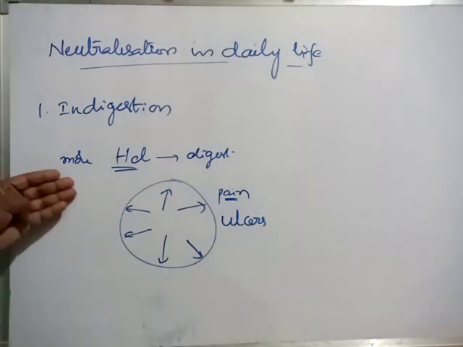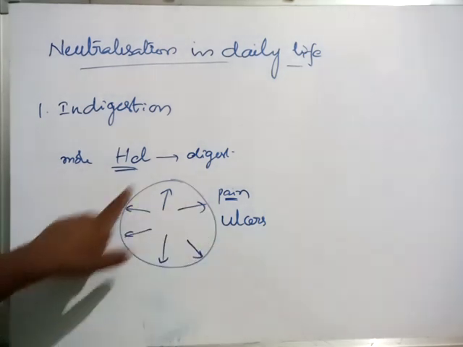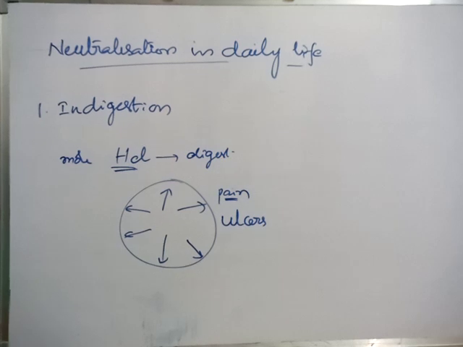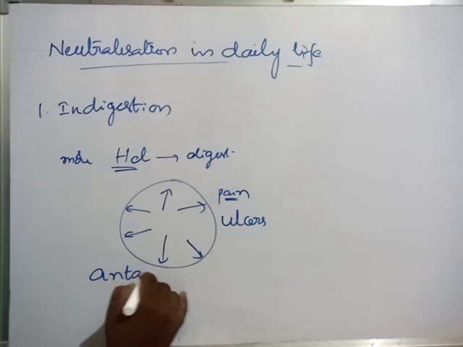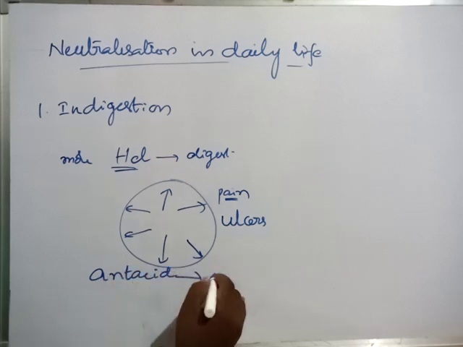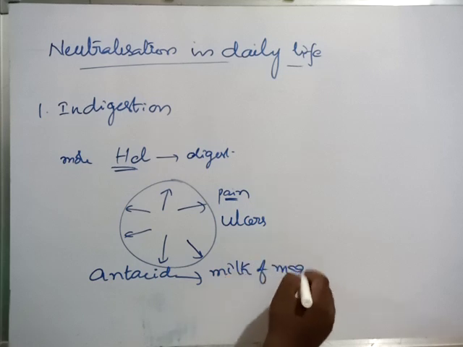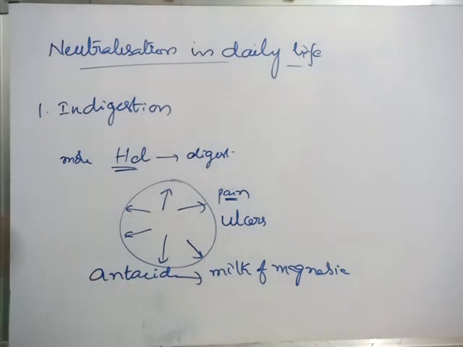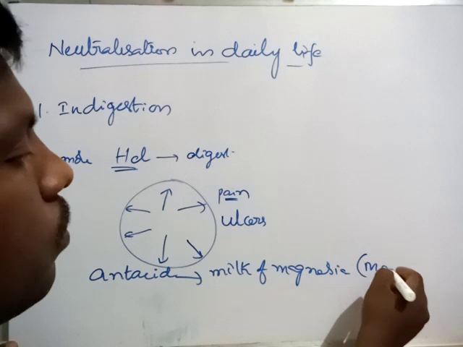So here what is happening? Some acidic substance is causing some pain. To neutralize this, we have to add some base. That is what we call an antacid. Like milk of magnesia, we can take milk of magnesia. Its chemical name is magnesium hydroxide.